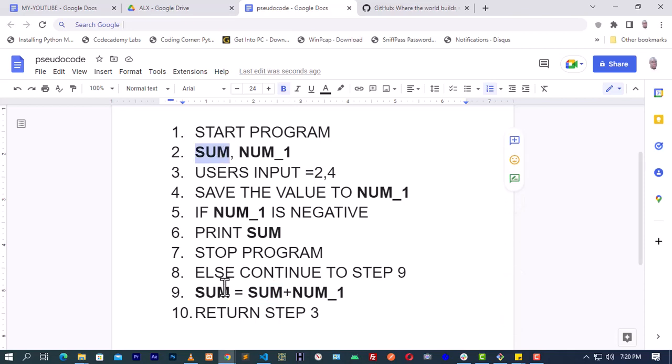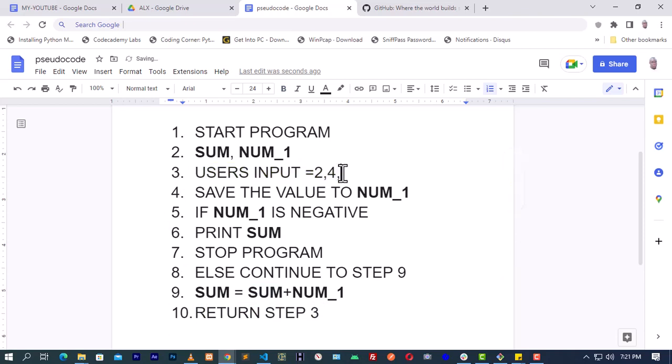So this sum, this sum, and this sum, they are the same thing, they share the same value. So 2 plus 4, which is 6, so sum becomes 6. Here sum will be 6, here sum will be 6, here sum will be 6. Now it will again return to step 3, ask the user to enter another number.